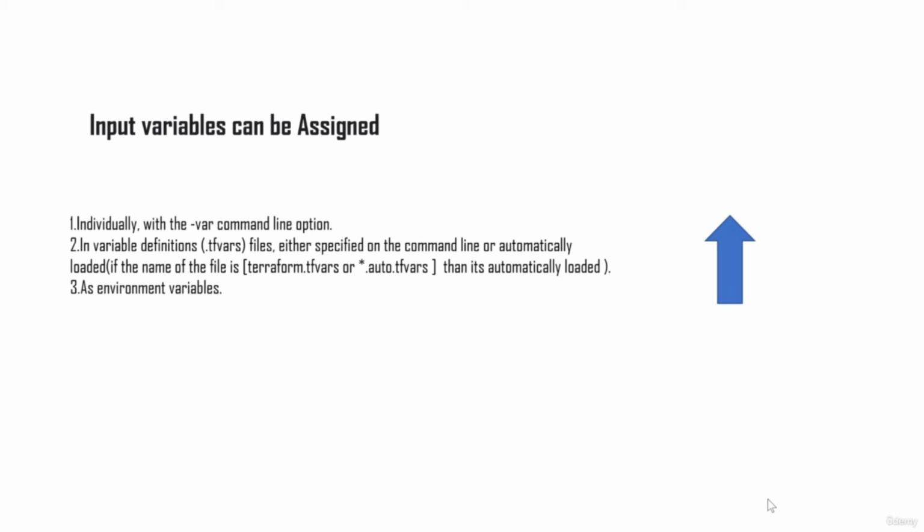There are multiple ways in which you can assign values. The most important ones are using the -var option when you're running the terraform apply command, where you can assign values to the variables that you have defined. A second option is using .tfvars files. Within .tfvars files, you can assign values to variables that you have already declared in your main.tf or in your variables.tf file.